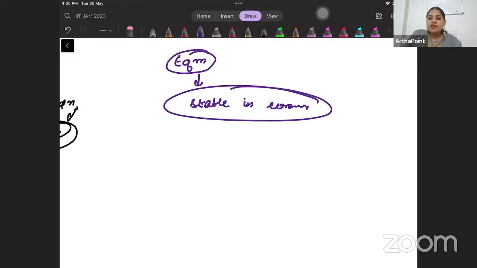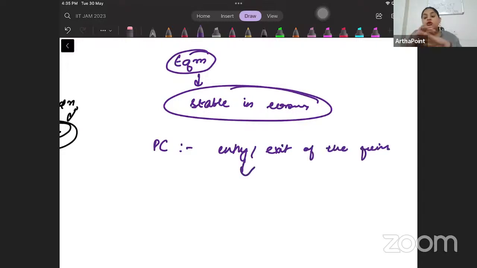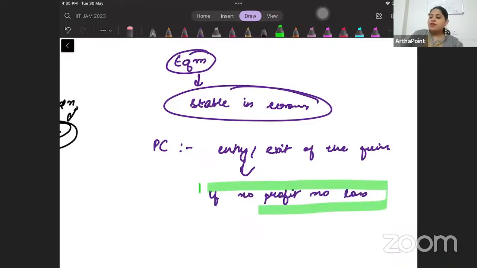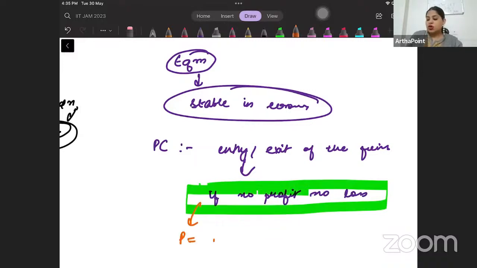So we know that when we talk about perfect competition, we can have entry or exit of the firms. And there will be no entry exit. There will be a stability that will be maintained if there is no profit, no loss. And this no profit, no loss will be where we are able to even cover the cost.